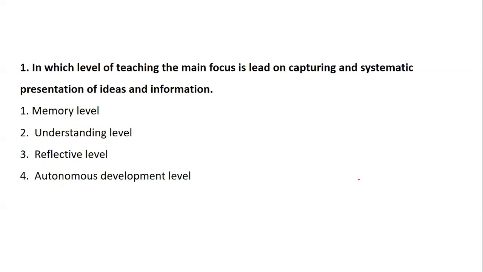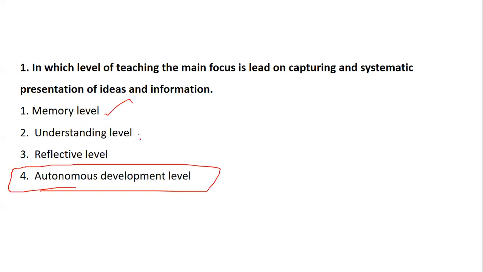In which level of teaching? We know that basically there are 3 levels. There is also something called the autonomous development level, but the basic levels are 3: memory, understanding, and reflective. Which level focuses on capturing and systematic presentation of ideas and information?